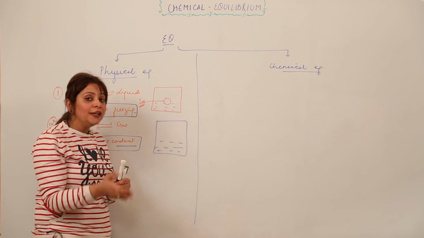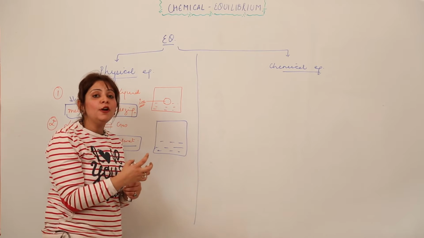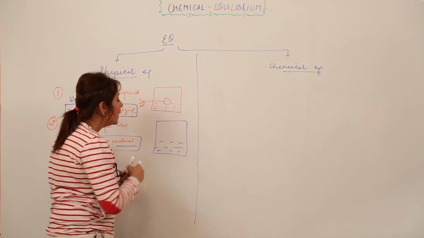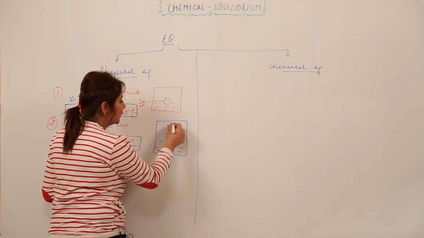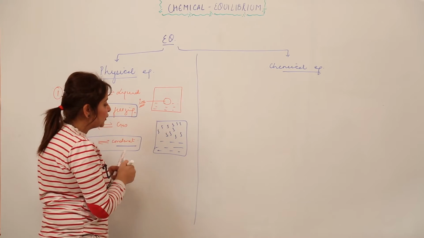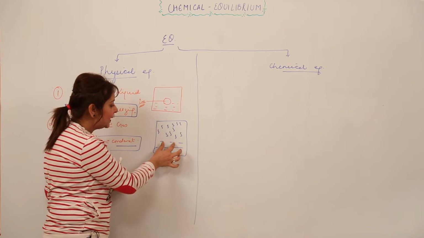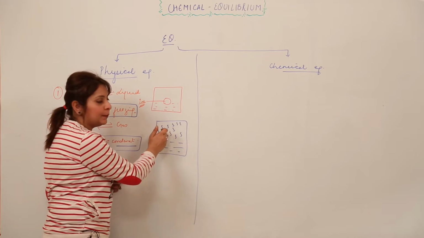The molecules which possess more energy are capable of overcoming their force of attraction and getting converted into vapors, right. Those molecules which get more energetic leave their force of attraction from the liquid state and convert into the vapor state.